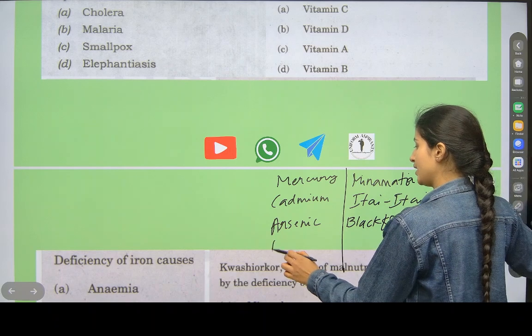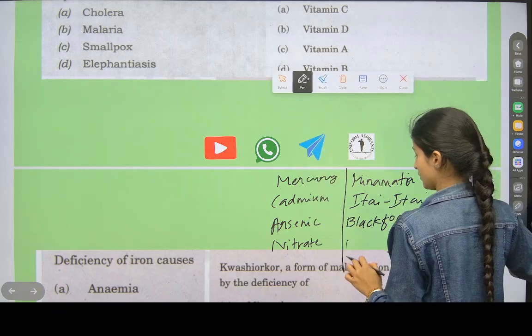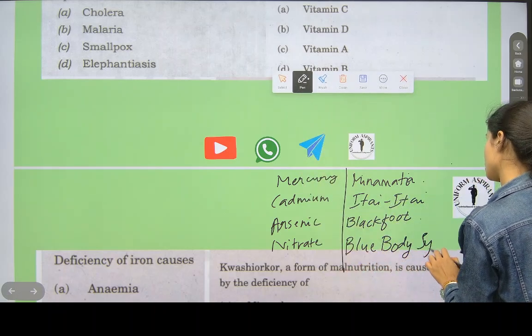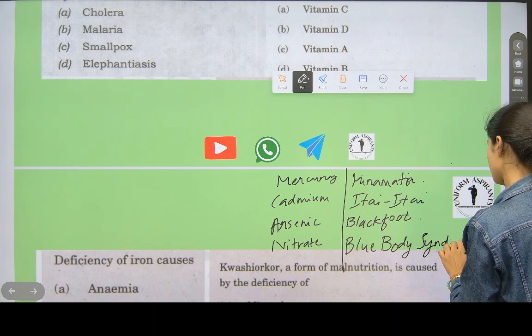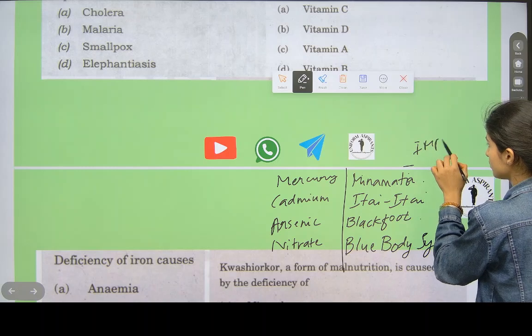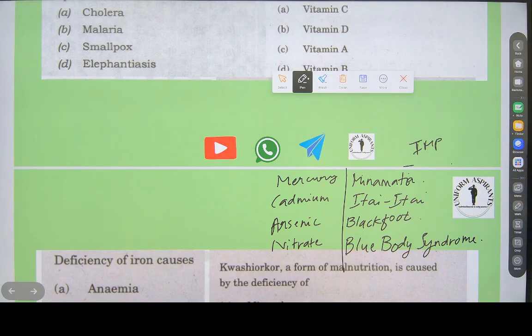And because of nitrate, blue baby syndrome is caused. Note this down, this is very important. Everyone, note this down fast.